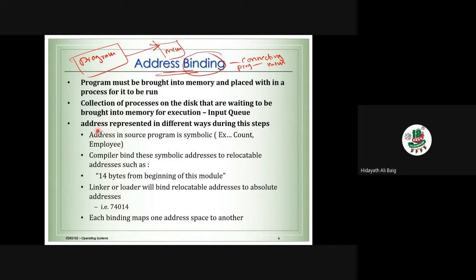Now, what is an address? Addresses are represented in different ways in this step. What is that? Address in the program. Like we have memory variables in a Java program. Suppose we say int count. When we have a memory variable, it means we want memory in the computer.